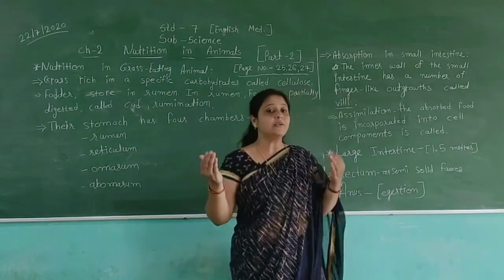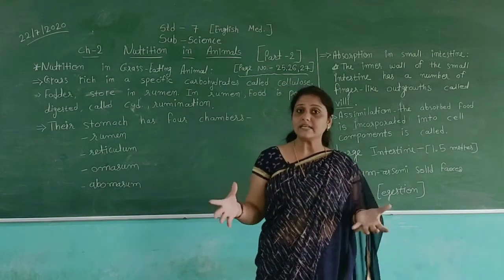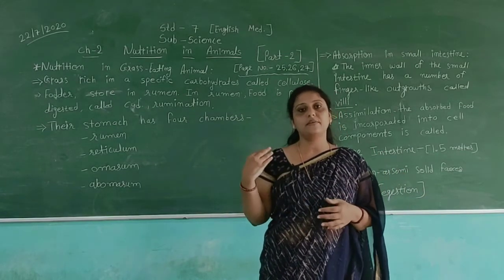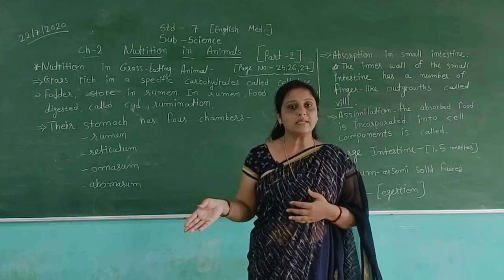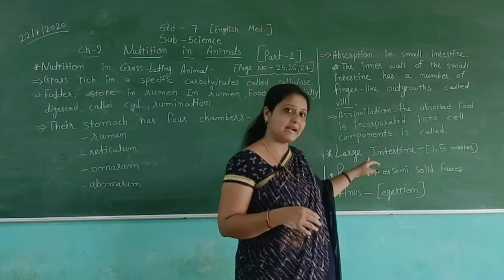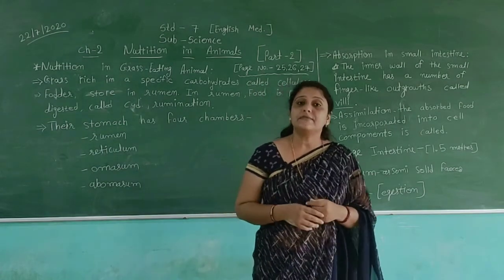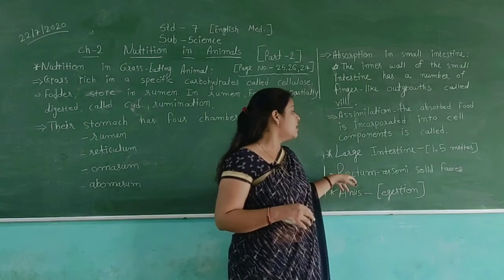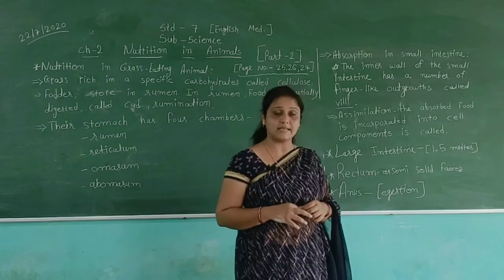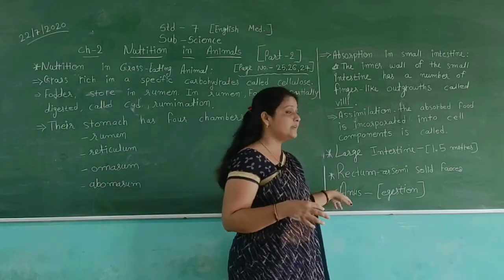So first, the food we eat goes from the stomach, and then after some processes the food goes into the small intestine. In the small intestine, we get the different types of nutrients from the food. Then the undigested food comes into the large intestine, where the water is absorbed. Then the undigested food is stored in the rectum as semi-solid feces, and then it comes out from our body through an opening called the anus.